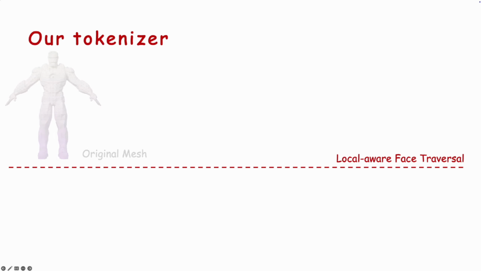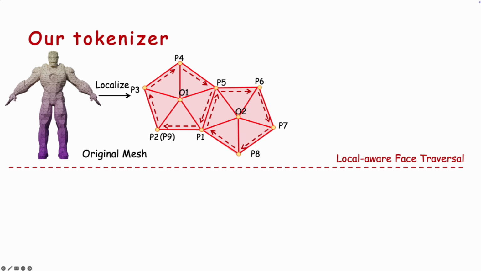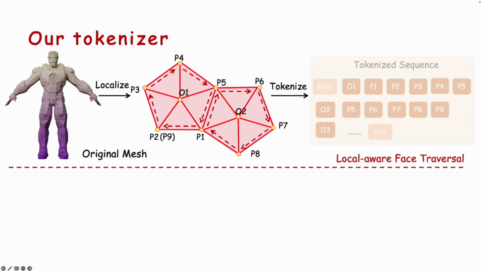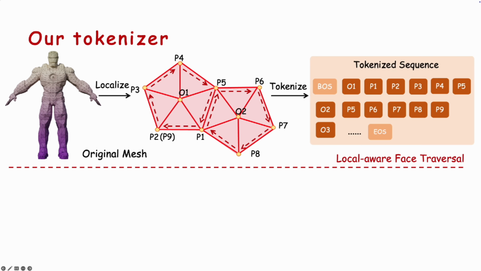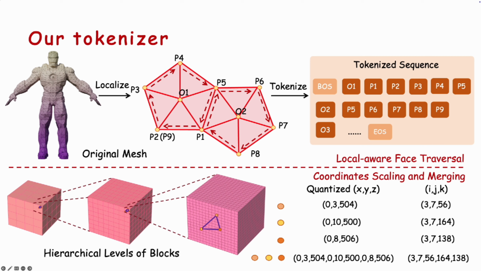Similar to BPT, our tokenizer consists of 2 stages. First, the mesh is divided into patches based on topological connectivity. Vertices in each patch are sorted by coordinates, and the vertices of all patches are flattened into a single sequence. Then, the space is divided into 3 hierarchical block levels, and the coordinates are converted into block offset indices. Adjacent vertices with the same offset index are merged. After the above 2 stages, we obtain a discrete token sequence.